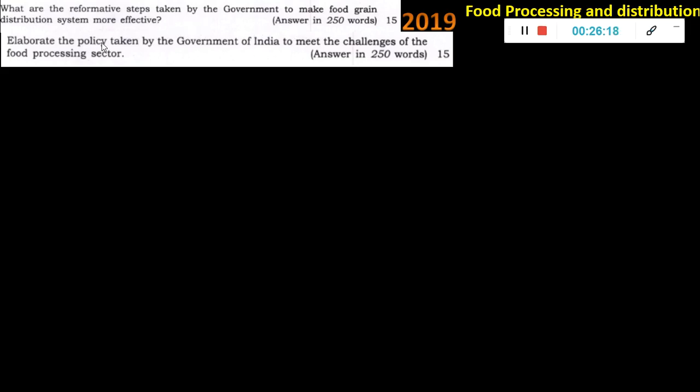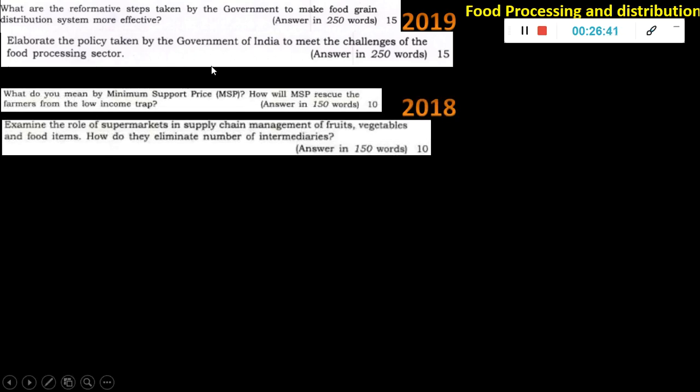Then, elaborate the policy taken by the government to meet the challenges of the food processing sector. Again, as I told, the cold storages, even now it is in the news. There is a big scheme also going on. Try to find out what the scheme name is. A big umbrella scheme is there where all the backward and forward linkages come together, right from production of agricultural crops till it reaches the market and the consumer's hand, all the steps are being taken care of in different schemes under a big umbrella scheme.